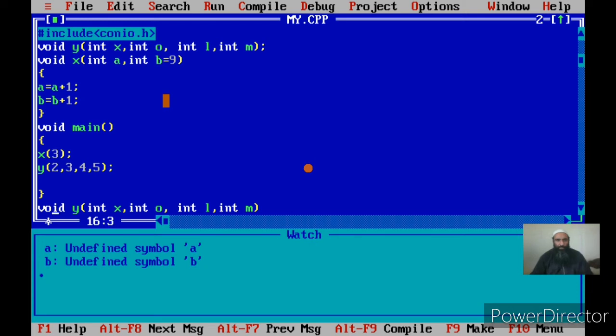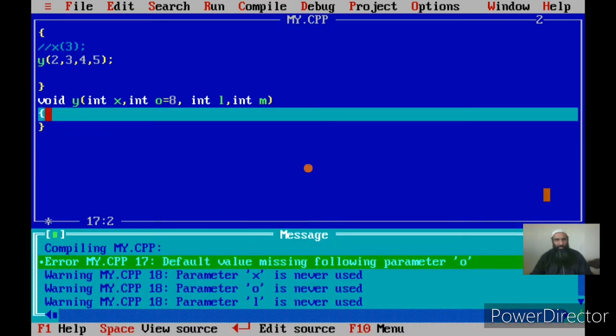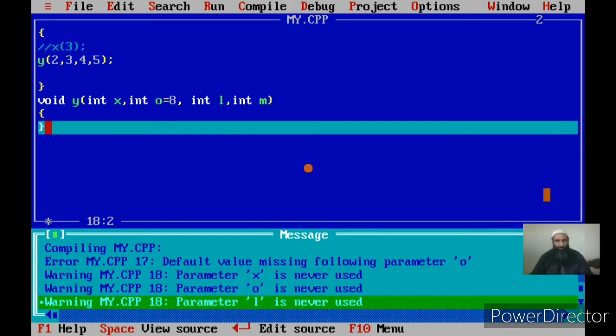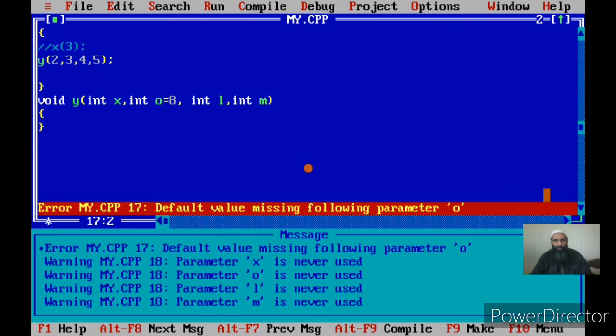Let us take the function void. Let us specify the default value for o, equal to, suppose, 8. Once I specify the default value of o as 8, let us see what happens. Let me first compile. Once I compile, you see there is an error. Why is there an error? Let me tell you why. Let us see the error first. The error is: default value missing following the parameter o.